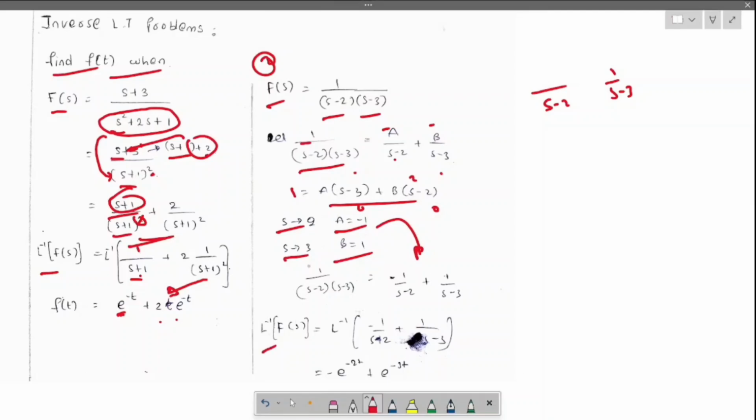Apply the Laplace inverse on both sides. For this F of s, the Laplace inverse becomes f of t. Laplace inverse of minus 1 by (s minus 2) equals minus e power 2t. Calculate this and you will get the result. I hope you got the idea on Laplace transform inverse problems.